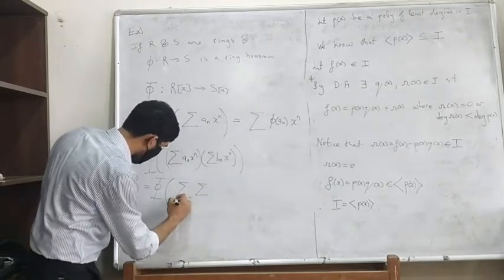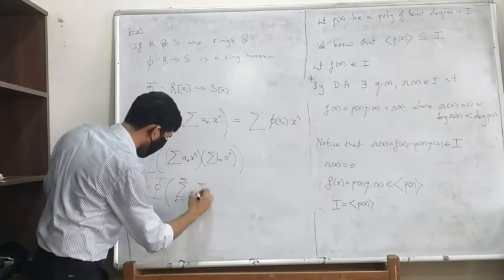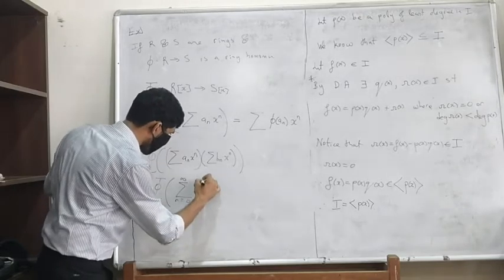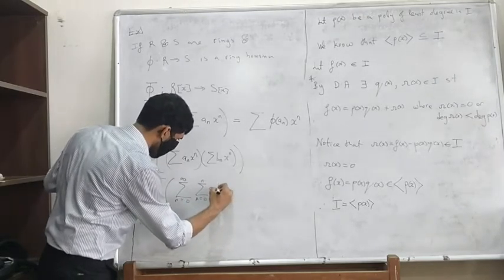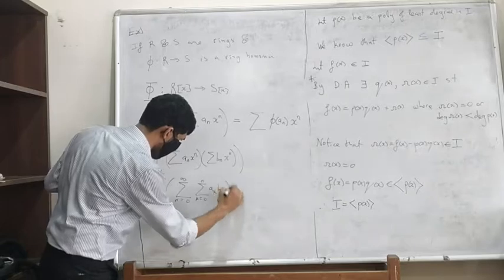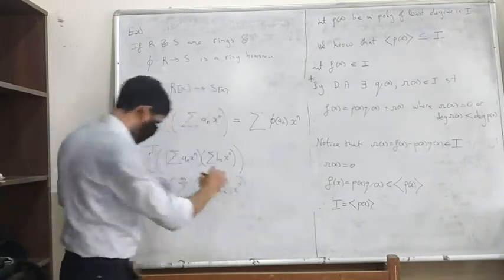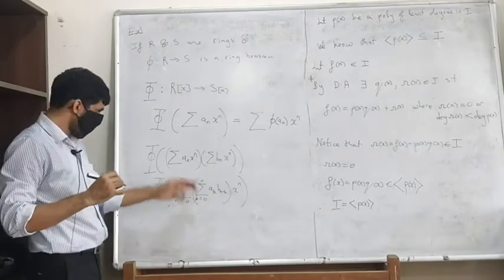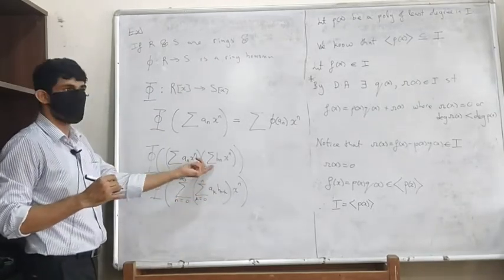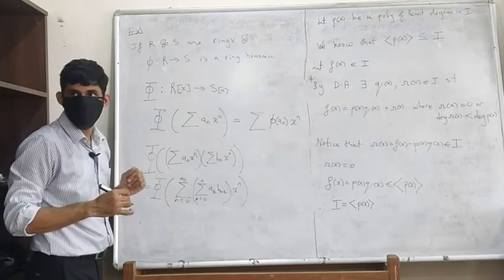Summation, let's go n going from 0 to infinity, k going from 0 to n, a_k b_(n minus k) x raised to n, right? This is the definition of the product of two polynomials.